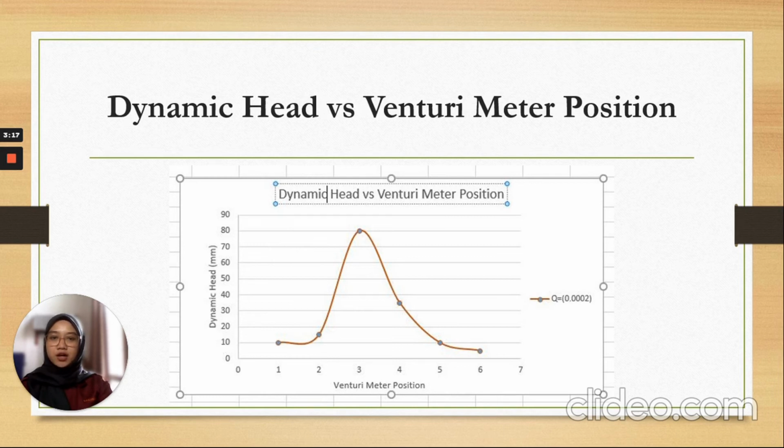The overlapping of readings in this graph might be caused by the insignificant difference between the flow rates.